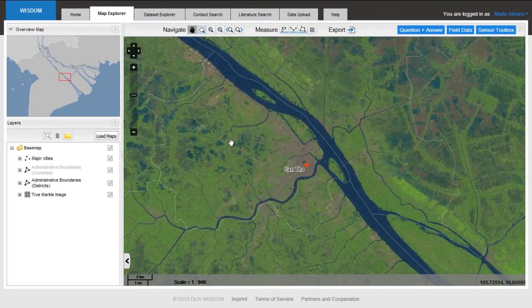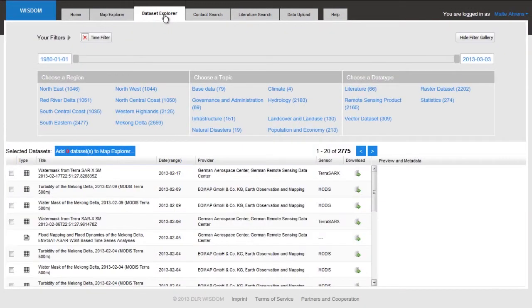So I would like to show you how you can add meaningful geodata and information into this map viewer. To do that, you go to our Dataset Explorer. The Dataset Explorer is basically like a shopping warehouse for the data that you would like to find. You can specify the data that you want to have according to different kinds of filters. A time filter, which allows you to define the time range you want for your data or the information you're searching for. You can choose a region of interest, you can choose a topic of interest, and you can choose a certain data type.